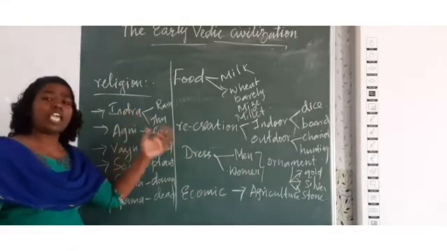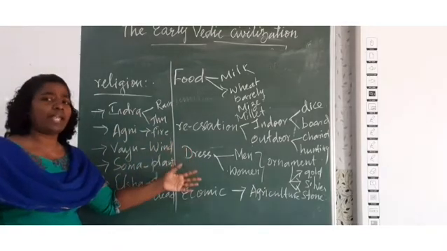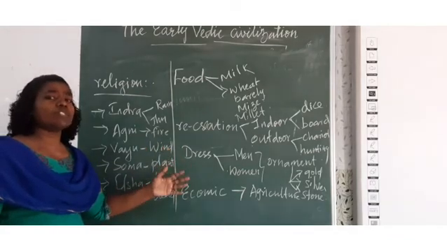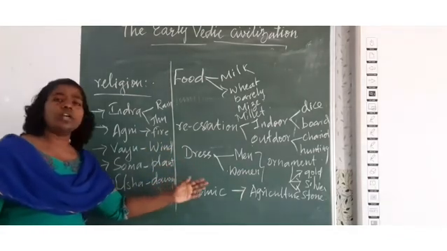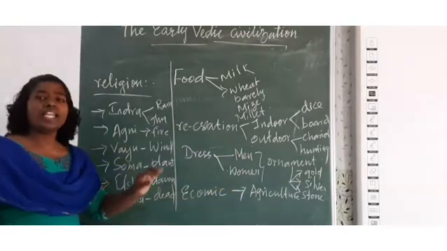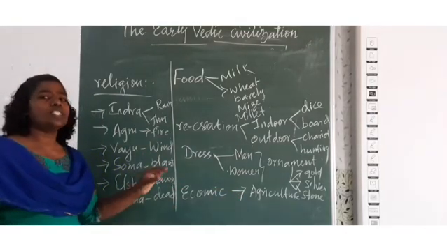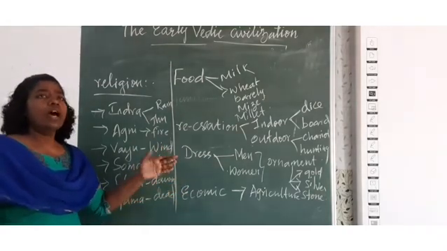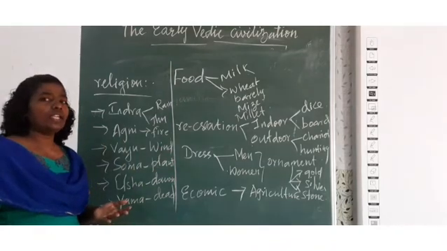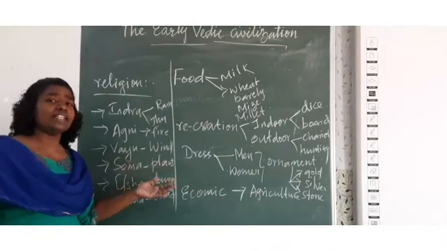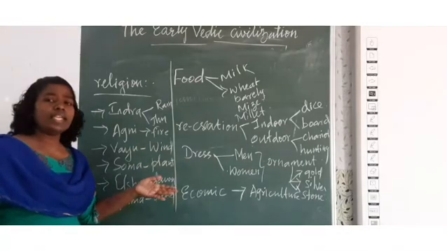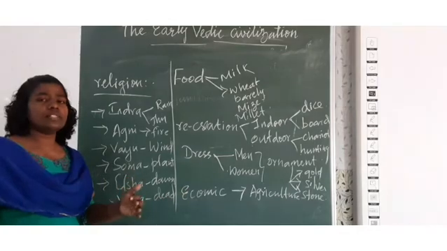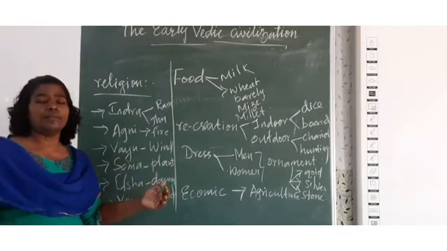Later, when they came to Aryavarta, the Gangetic plain, they led a settled life and started agriculture. They grew different varieties of fruits and vegetables, cultivated grains and pulses, and yielded a lot of income. They traded not only in India but also outside India. That's how they earned their income.